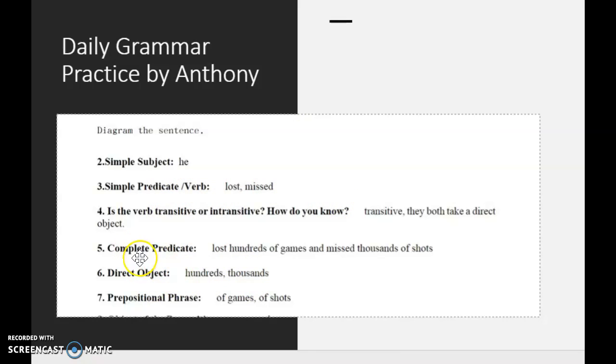There are two direct objects when you say he missed what? Hundreds, thousands, okay? Our prepositional phrase, there's actually two of them because if there's two prepositions, there's going to be two prepositional phrases. So of games and of shots, and then our objects of the preposition are games and shots. So very nice work, Anthony.